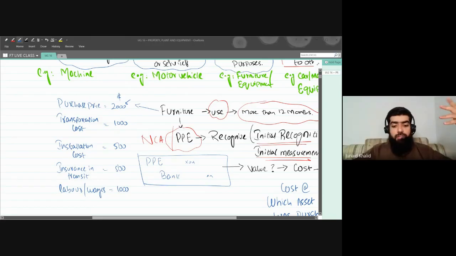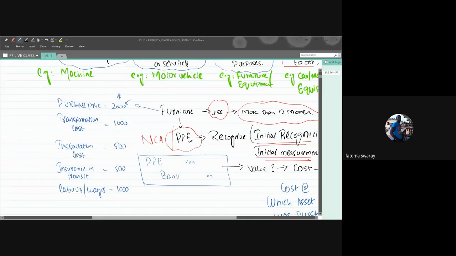So what should be the cost of that asset? Should it be $2,000? No, it should be inclusive of the cost of the asset, transportation, installation cost, and insurance being paid for those assets, and also labor. Yes, you are going to add it.